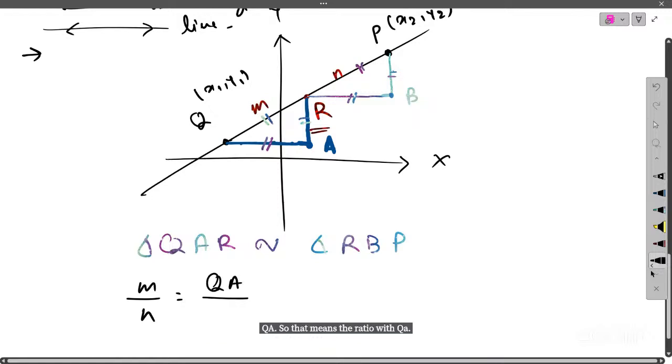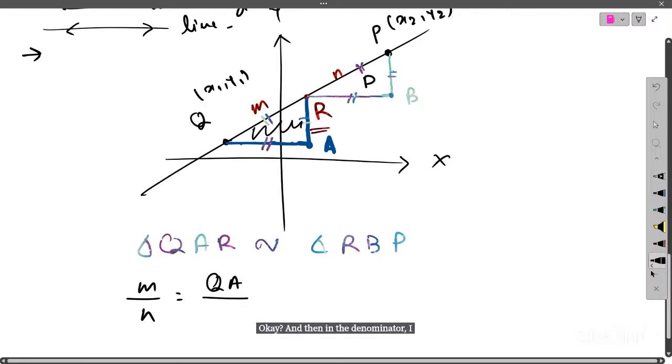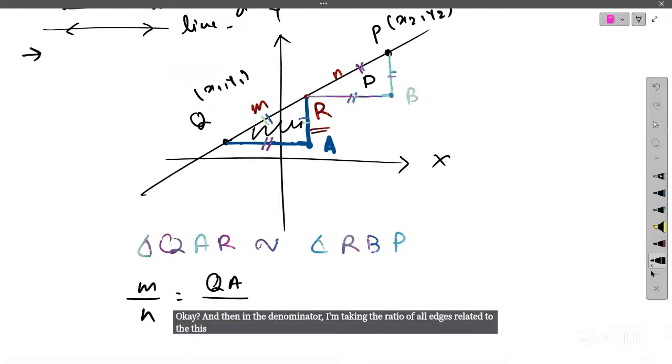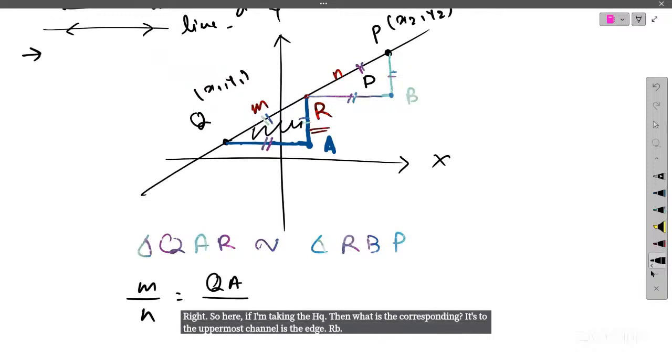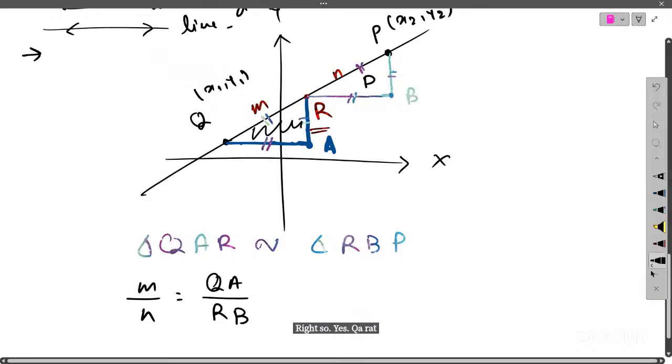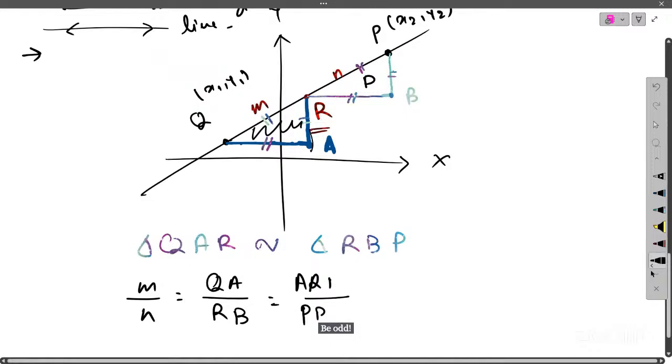So here, observe, in the numerator I am taking all the lengths related to this triangle, and then in the denominator I'm taking the ratio of all edges related to this uppermost triangle, the triangle PBR, right? So if I'm taking the edge QA, then the corresponding edge in the uppermost triangle is the edge RB. So here QA ratio RB, and this is the same as the ratio of these two edges. That means AR ratio with PB.